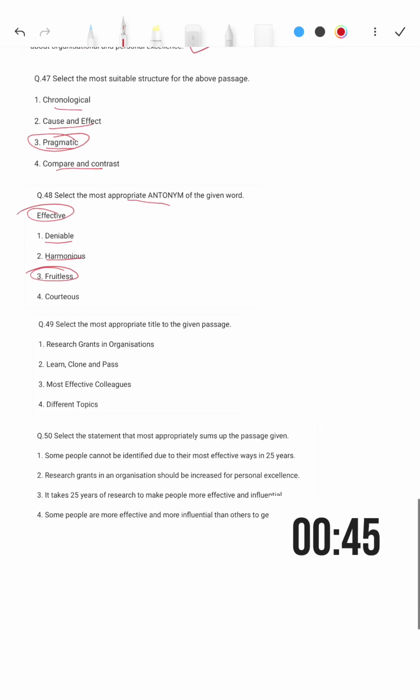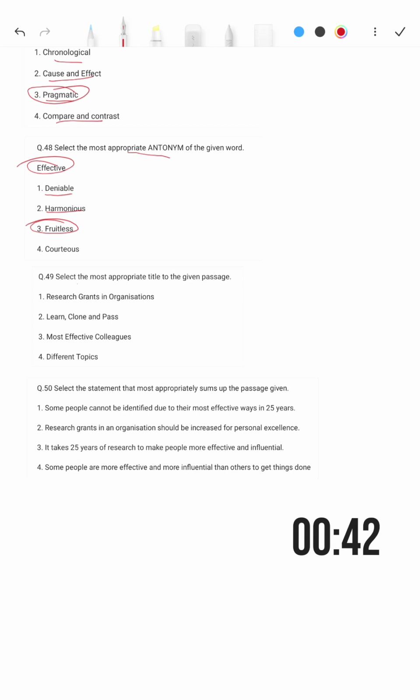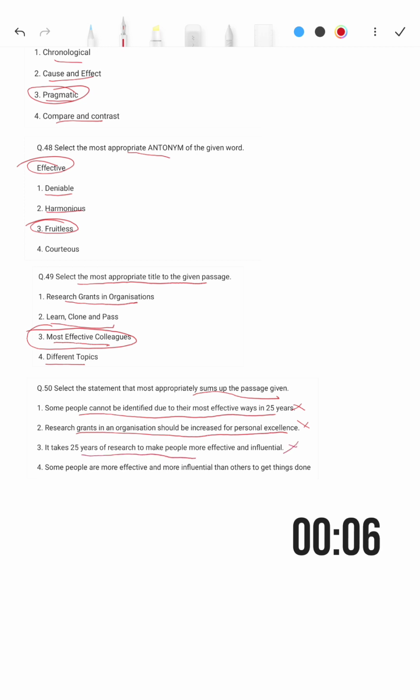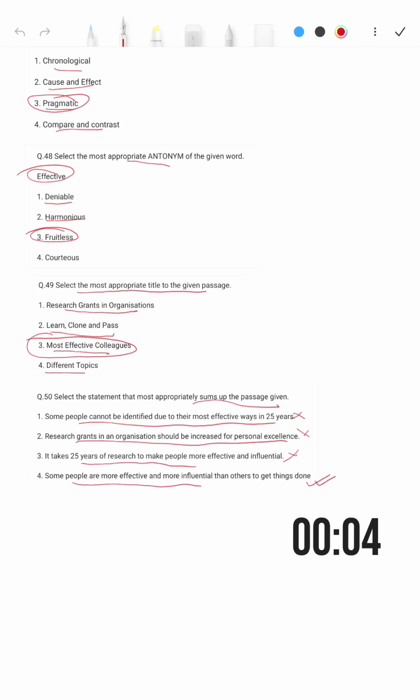Then we have number 4, that is select the most appropriate title for the given passage. Research grants in organization, learn and clone, pass, most effective colleagues, different topics. Yes, every option here is mentioned, but since it is asking for the most appropriate title, that should be most effective colleagues. And then question number 50 may select the statement that is the most appropriate summary of the passage. Some people cannot be identified due to effective, no. Research grant in organization be increased for personal excellence, no. It takes 25 years, no. And then some people are more effective, and yes, this is the right answer.